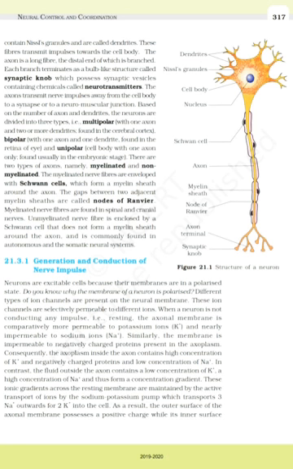Similarly, the membrane is impermeable to negatively charged proteins present in the axoplasm. Consequently, the axoplasm inside the axon contains a high concentration of K+ and negatively charged proteins and a low concentration of Na+.